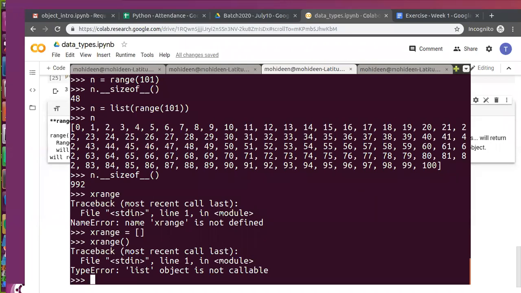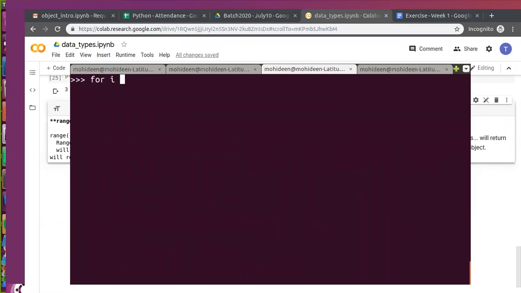Another question. Let's say that I would like to use the same object in looping. In that case, I have to use xrange with the list in Python 2. In Python 3, we don't have xrange. The only way is range. If you want to use it, say for i in range of, we can use it in a loop.